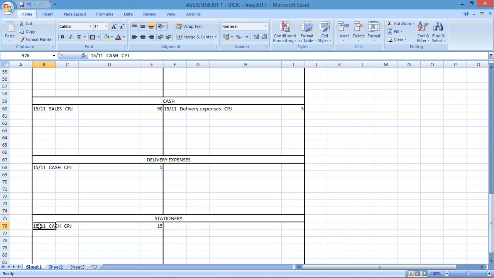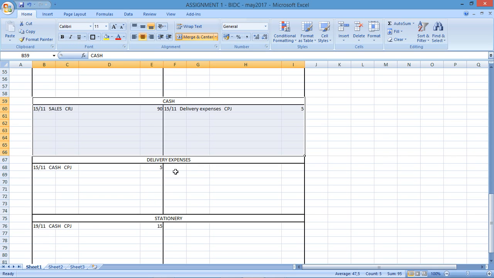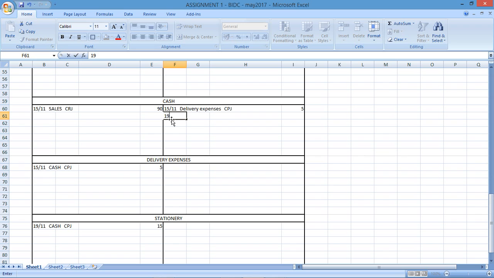If we're paying in cash, our cash account is going to be affected. This occurred on the 19th of November. So when we draw up our cash account, we're going to show a credit for the 19th for the stationery that we've purchased. And that would have been $15 that would be decreasing the cash account.